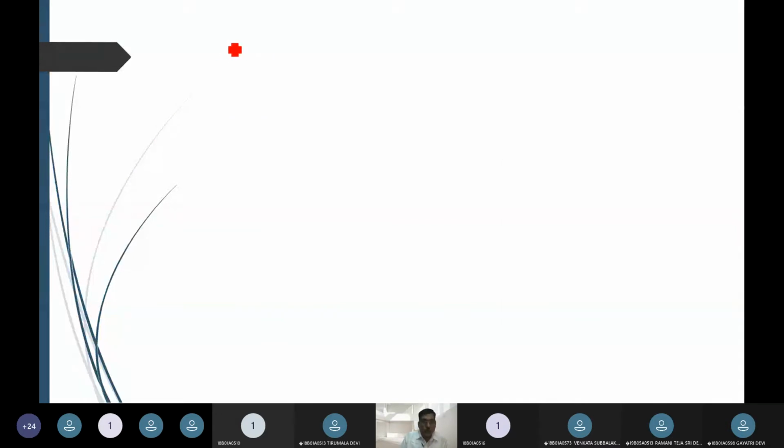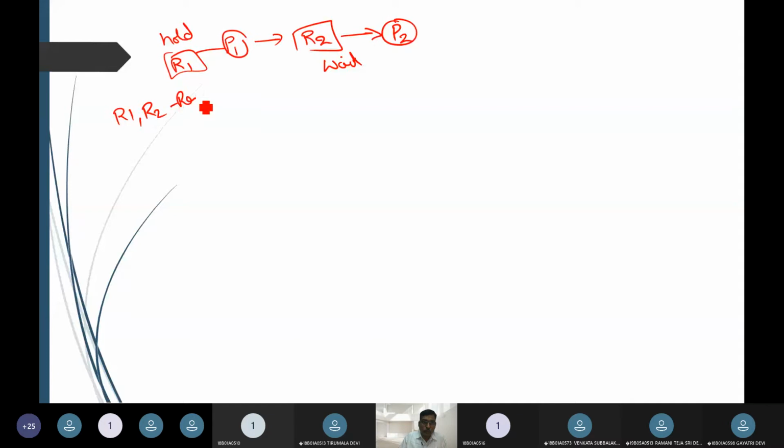When I have hold and wait, what happens is there is a process P1 that holds a resource R1 and asks for a resource R2, and this resource R2 is in the hands of a process P2. Got it? R1, R2 we call resources. P1, P2 we call processes.